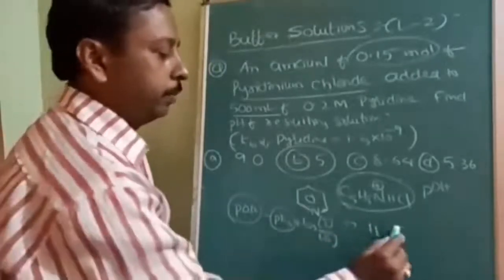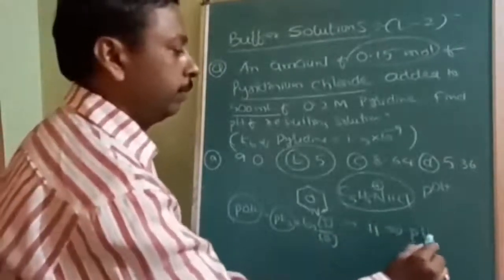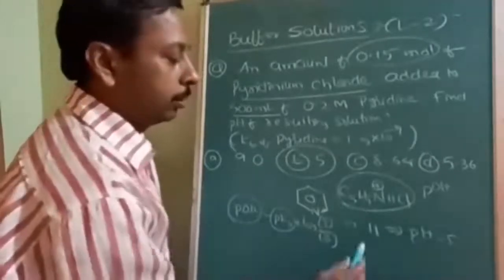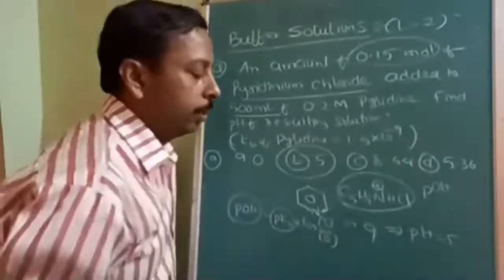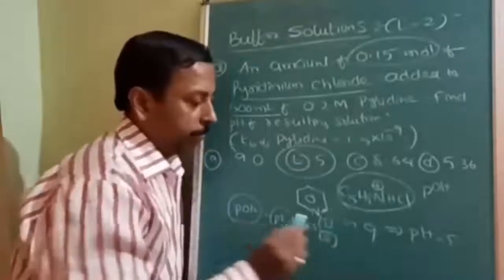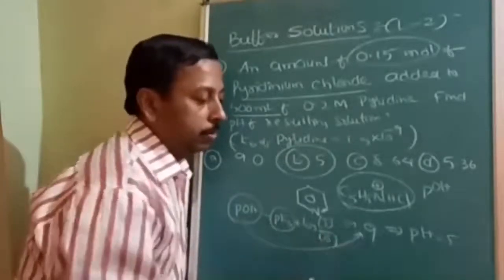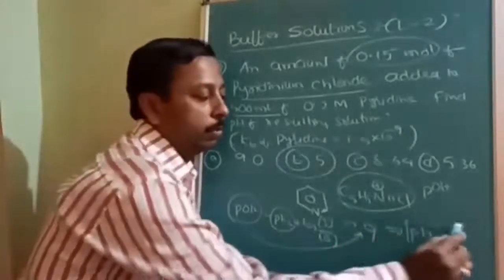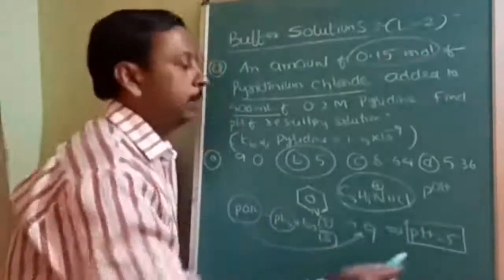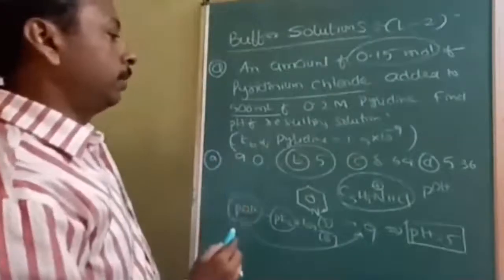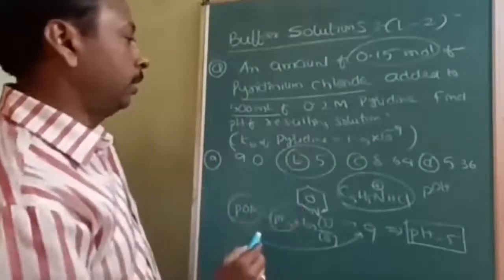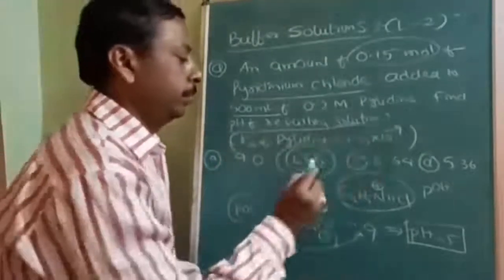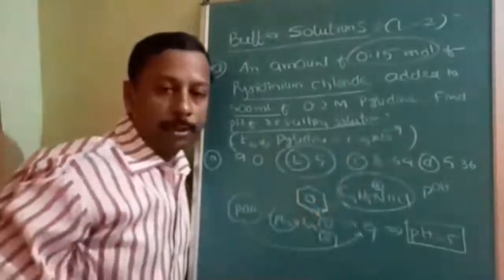And you will get pOH, I think, 11. Sorry, pOH will be 9. If you simplify this, you will get pOH is equal to 9. So once pOH is equal to 9, then pH will be how much? 5. So the pH of the resulting solution is 5. Okay, is it understood?